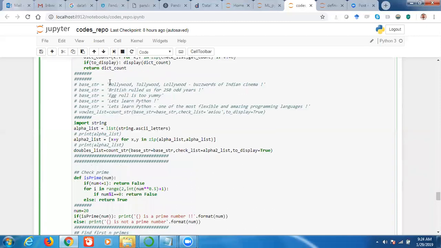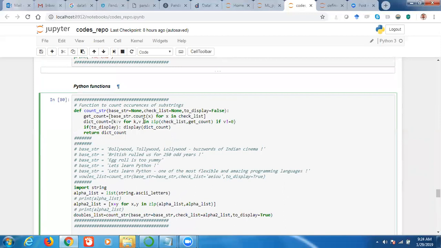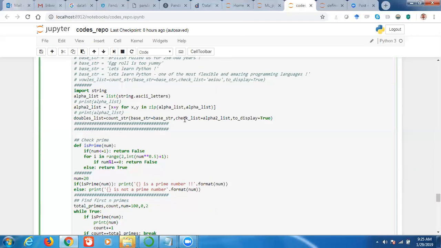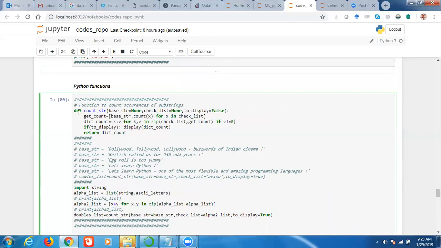But this function we can call, because it has a total of 3 arguments, but each of these arguments has a default value. So if we give default values to the arguments of a function, then even if we do not give anything, we can still call it. Suppose this is the function I have defined, a vowel count. I have called this function to count the vowels and consonants.